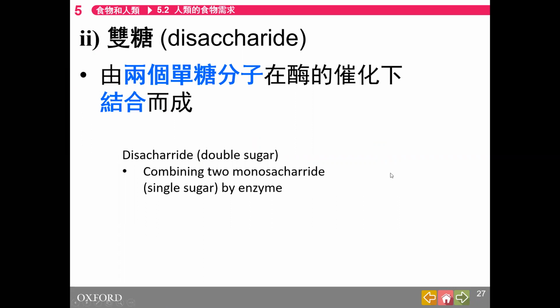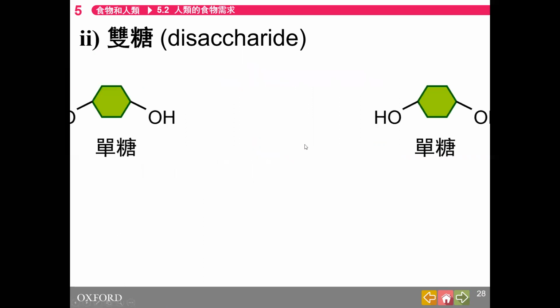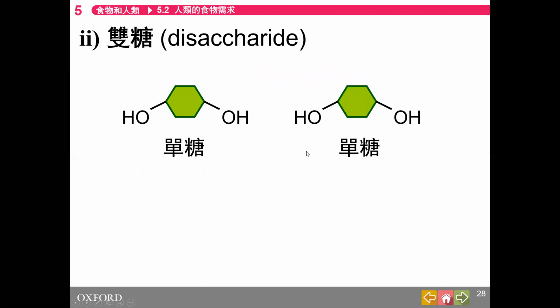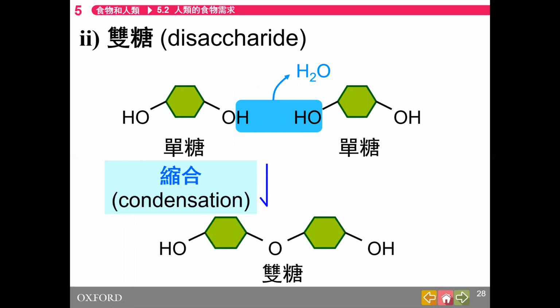Okay, the second part is disaccharide. Disaccharide means combining two single sugar together by enzyme. Okay, so you see that single sugar with single sugar, two separate ones. And H2O is removed, so we combine together, they formed disaccharide at the bottom.